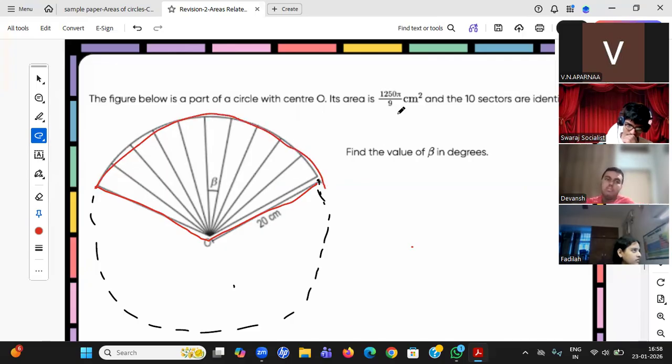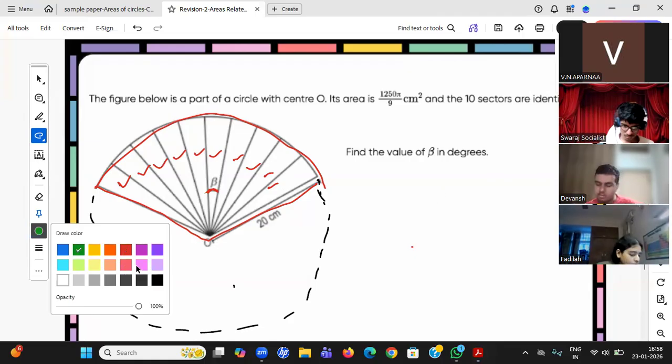This area is 1250 pi by 9 centimeters square, and the 10 sectors are identical. You see, this area he has divided into 1, 2, 3, 4, 5, 6, 7, 8, 9, 10. He is asking for the value of beta.